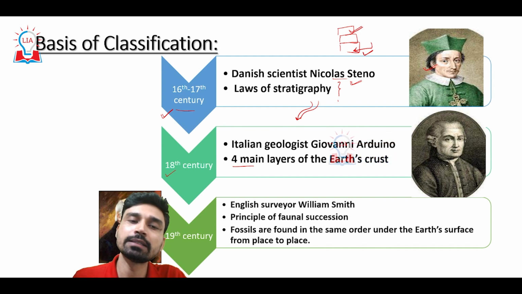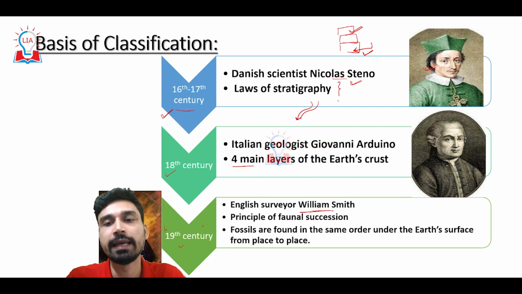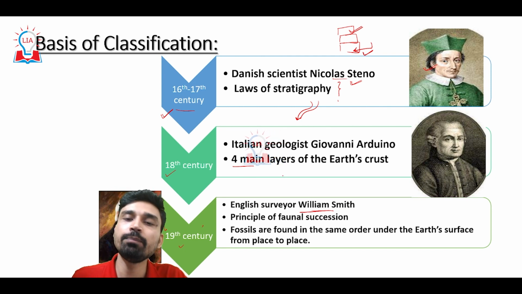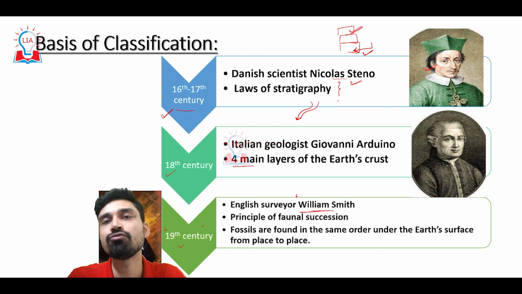Following that, another important breakthrough happened in the 19th century by an English surveyor by the name of William Smith. William Smith actually helped to classify the Earth's history with the help of the fossil evidence that he found in the Earth's crustal rock.